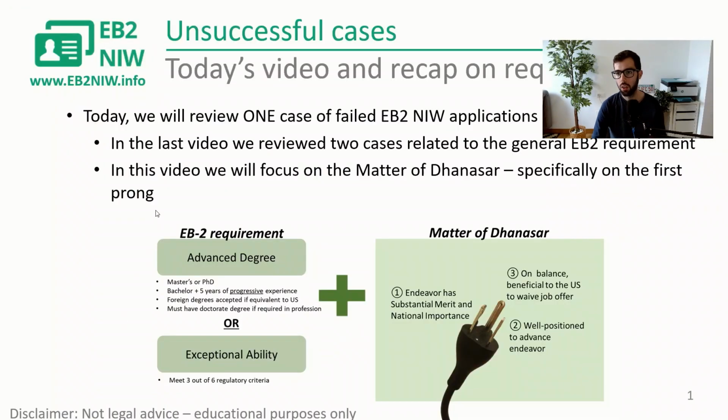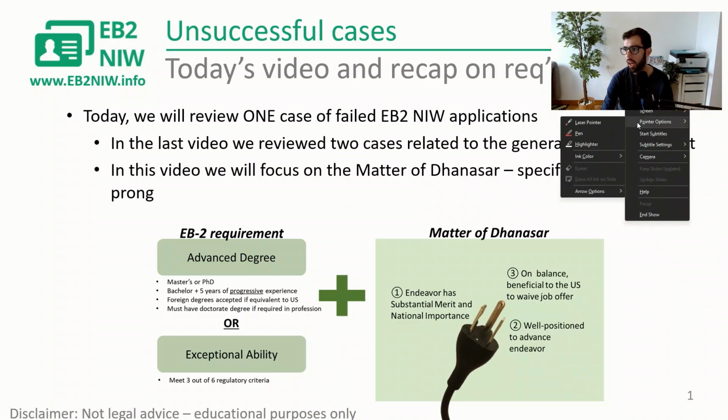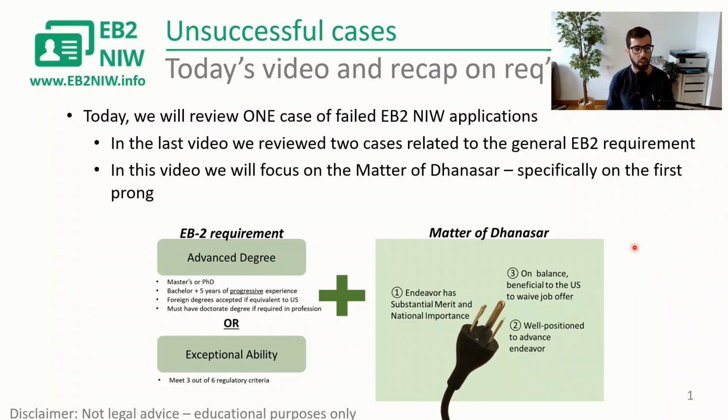So today we're going to take a look at one case. Last time we actually looked at two cases. Today we're going to make a shorter video and go step by step through that appeal process, so we can understand what this person did, what mistake they made, or what USCIS didn't agree on with this person. In our last video, we reviewed two cases related to the general EB2 requirement. If you want to take a look at those two cases, I'll leave a link here so you can go directly to that video.